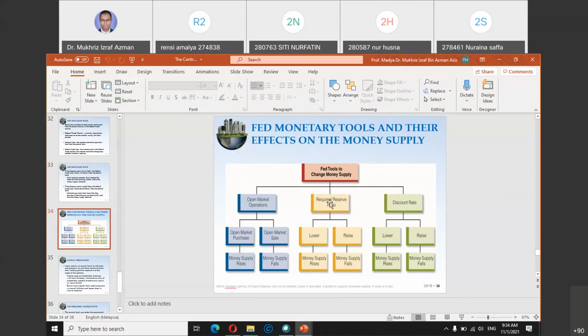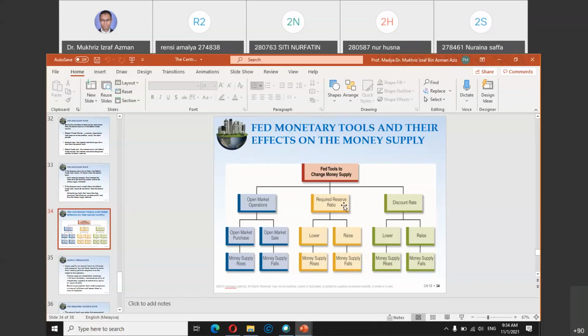The open market operation, just now, if you recall, is the use of bonds, government bonds or certificates. When the central bank purchases, meaning buys back the bond, money will go back to the system, so money supply will increase. But if the central bank sells the bond to us, to the market, or to the company, when we buy the bond we need to pay the central bank, so our money goes back into the central bank, meaning money supply will fall.